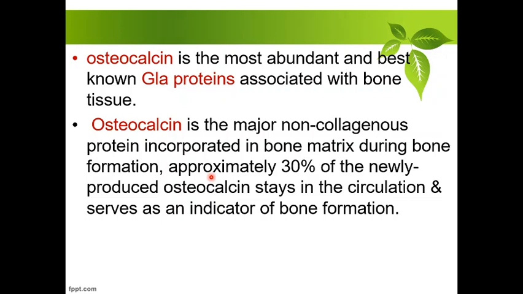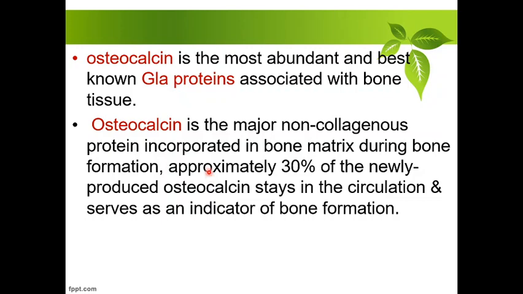Osteocalcin is the most abundant and best known GLA protein associated with bone tissue, and osteocalcin is the major non-collagenous protein incorporated into bone matrix during bone formation. Okay? So, osteocalcin is the most abundant and the best known GLA protein.